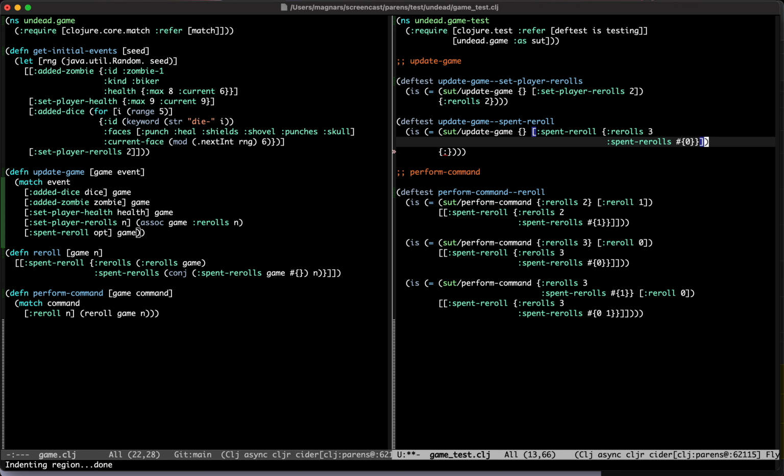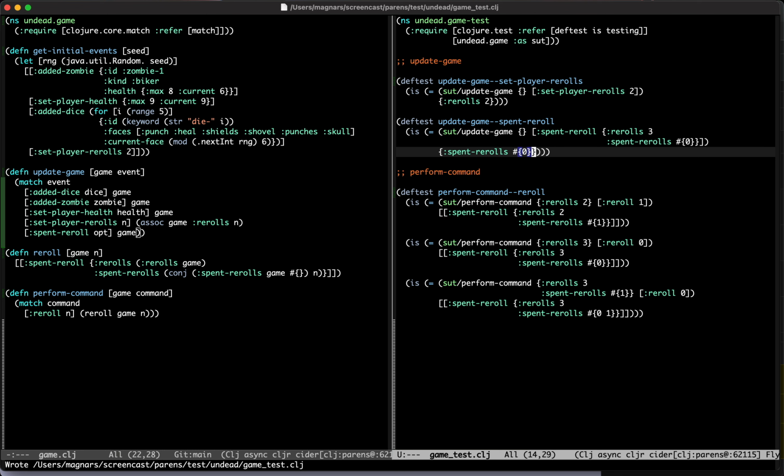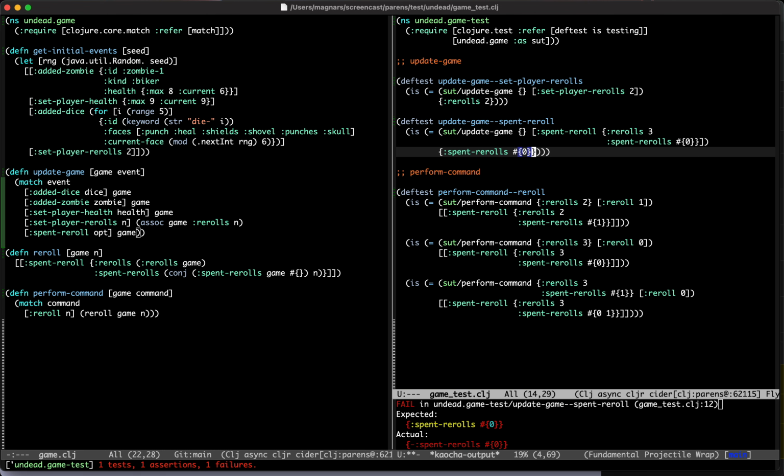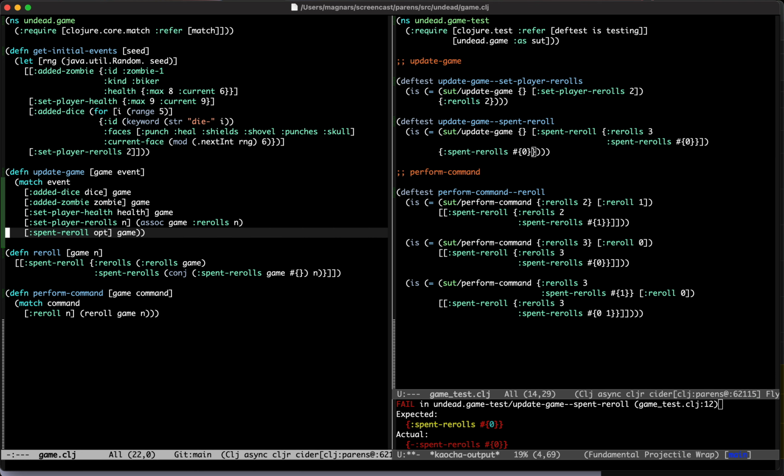I don't think update game really needs all of this stuff. It should probably already know this, but okay. So that is actually a part that it needs to use to implement its spend rerolls 0. Yeah, it just doesn't care about the rerolls because it already knows it. That test fails. Cool. So this update game does a lot of things. It doesn't really. It matches a lot of things. It doesn't really do a lot of things. That's true. So I will associate the game. Spend rerolls are the spend rerolls of the options.